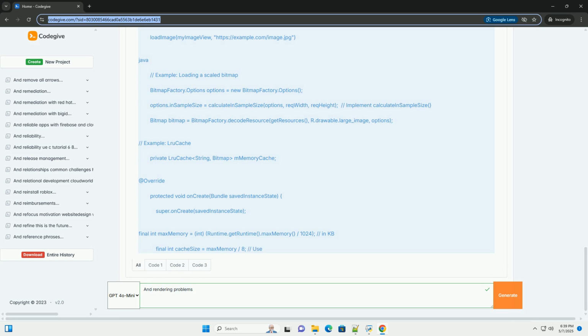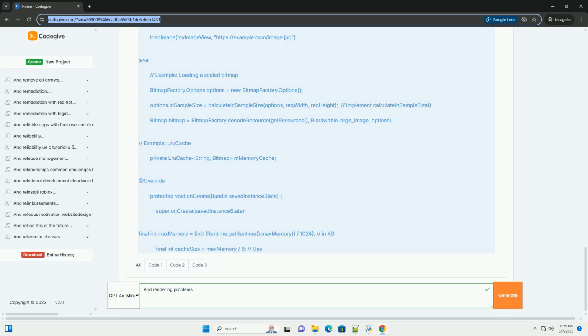Impact: slow rendering and jank. 7. Animations. Cause: animations that are not hardware accelerated, too many simultaneous animations, or animations that modify expensive properties. Impact: janky animations, CPU overuse.